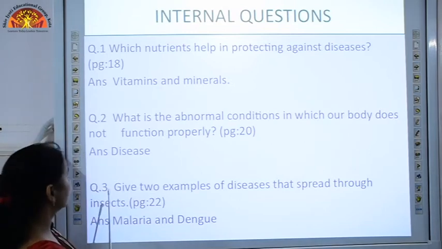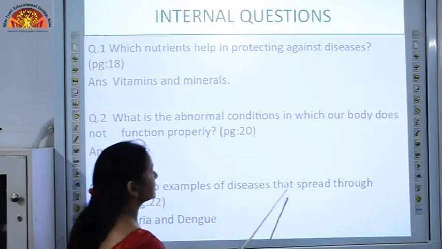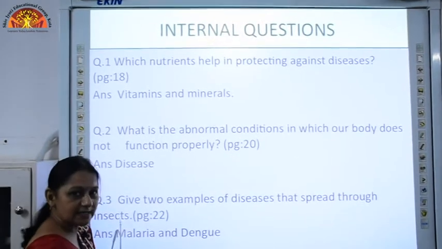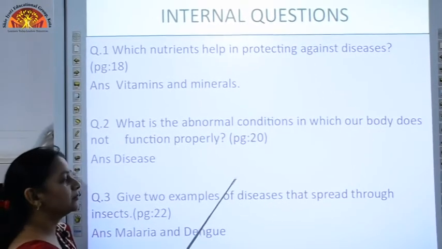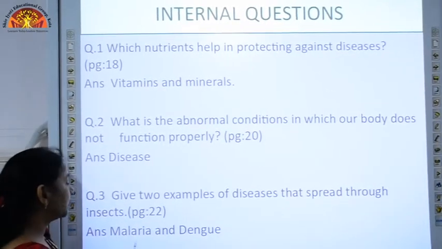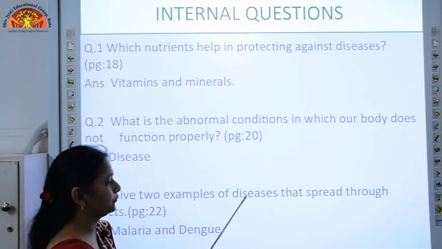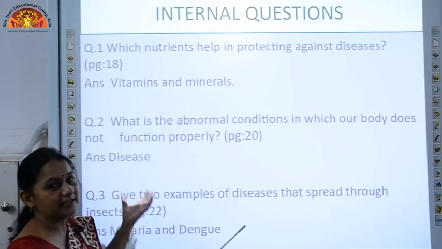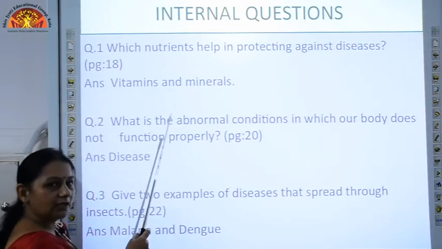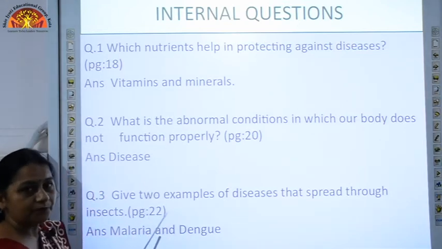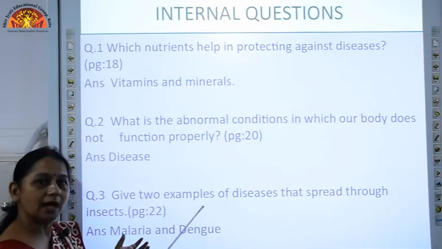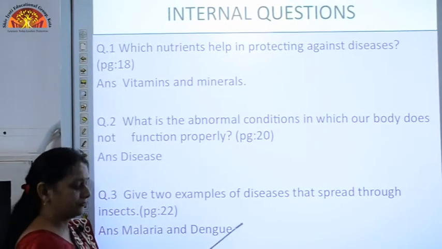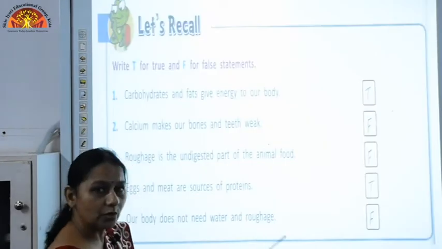The third internal question is, give 2 examples of diseases that spread through insects. As we have just discussed, the 2 diseases that spread due to insects are malaria and dengue. So, students, you need to write the internal questions accordingly. The page numbers are also given, so write down the internal questions on the page numbers mentioned against the questions and mark the answers with your pencil. So, let us discuss the bookwork now.